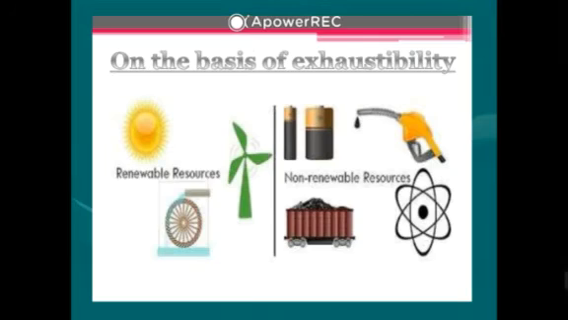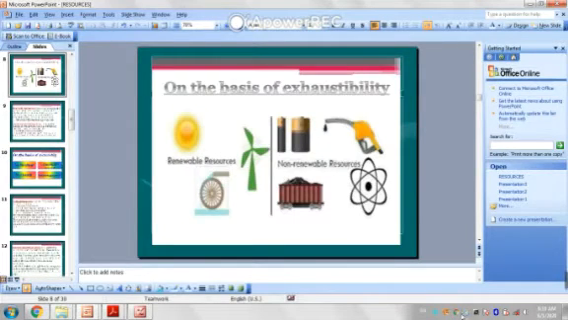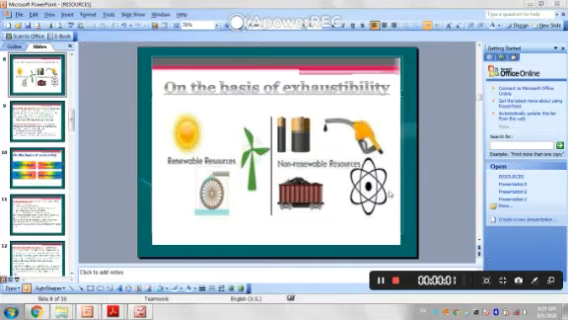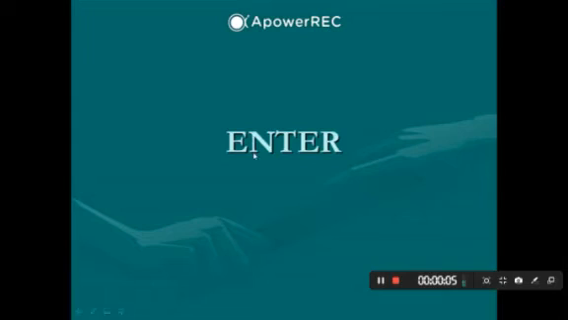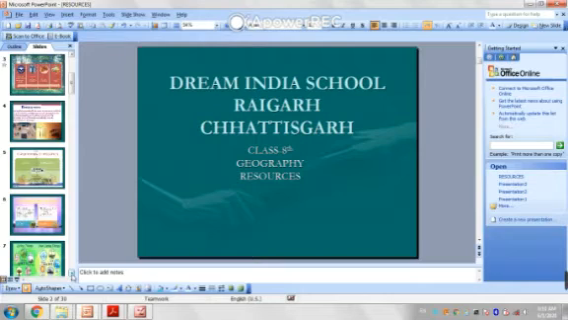Okay, and the next one is on the basis of exhaustibility. On the basis of exhaustibility it divides into two basic categories. First one is renewable and second one is non-renewable. Okay, so we will discuss renewable and non-renewable types one by one. Okay, let's start. Renewable is a type of resources that can be renewed again.